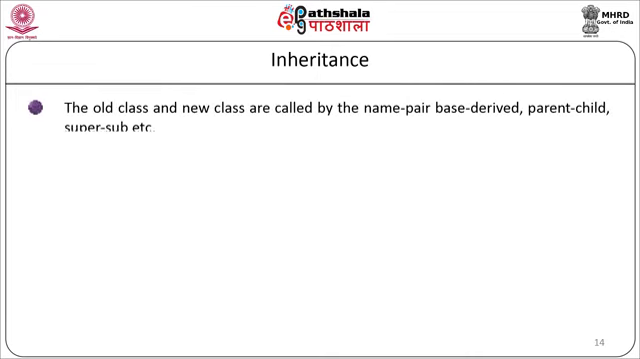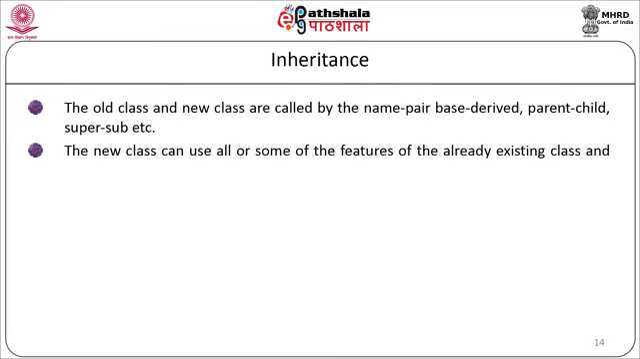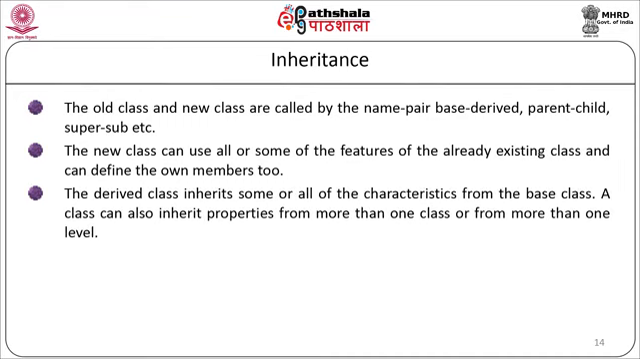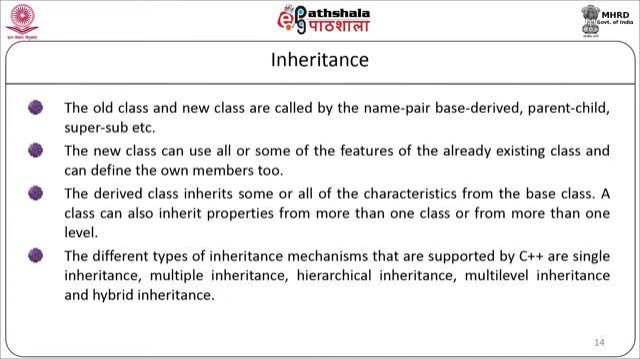The old class and the new class are called base and derived class, or parent and child class, or super and subclasses. The new class can use all or some of the features of the already existing class and can define features of its own. The derived class inherits some or all of its characteristics from the base class. A class can also inherit properties from more than one class or from more than one level. The different types of inheritance supported by C++ are single inheritance, multiple inheritance, hierarchical inheritance, multi-level inheritance and hybrid inheritance.